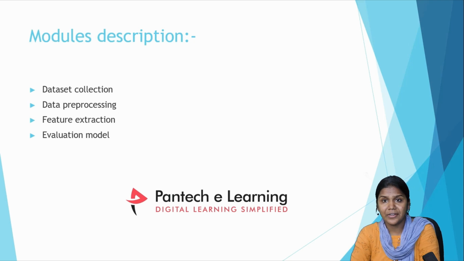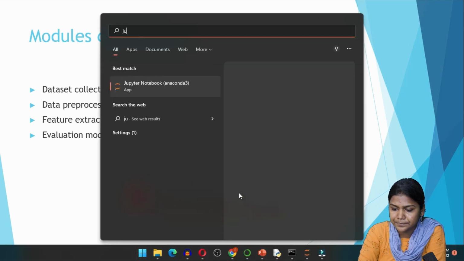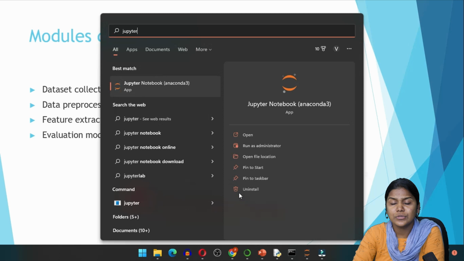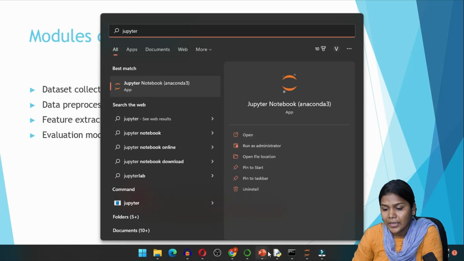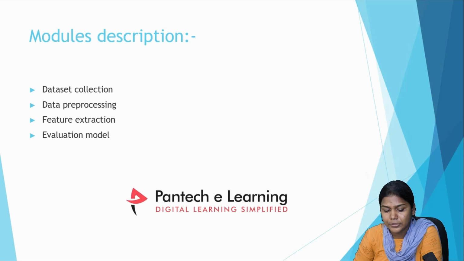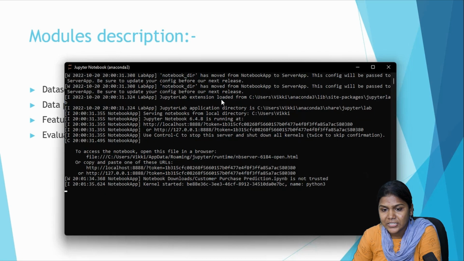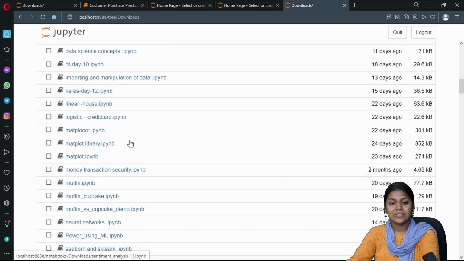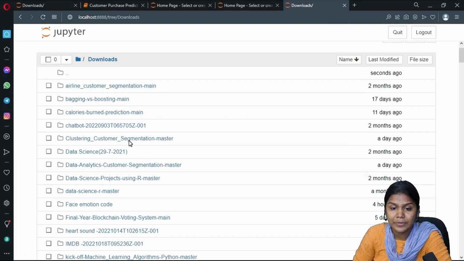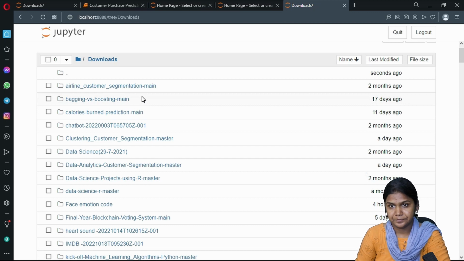So now what we'll do is we'll go to Jupyter notebook. Go to start, all programs, and type Jupyter. Click on open. It will first open the command prompt, then it will redirect us to the home page. This is the home page of the Jupyter notebook editor window.